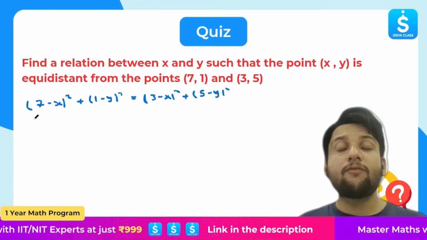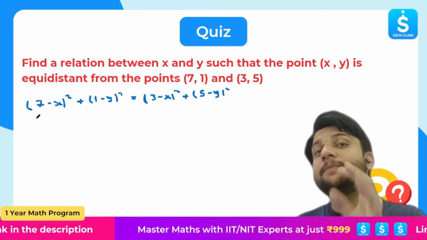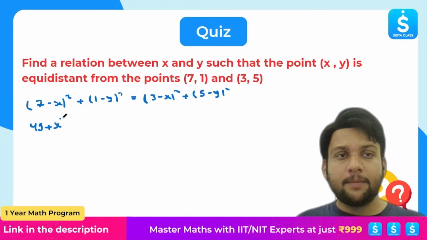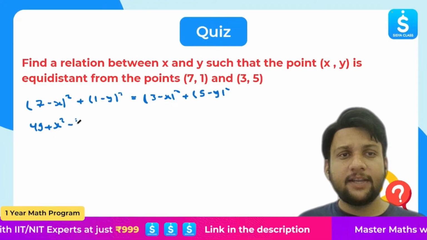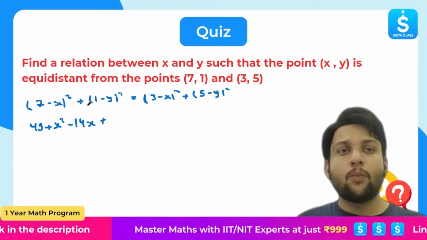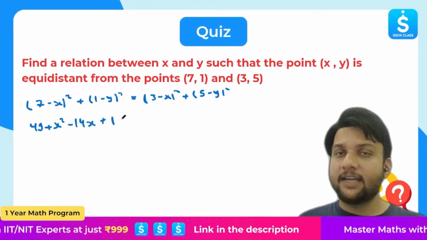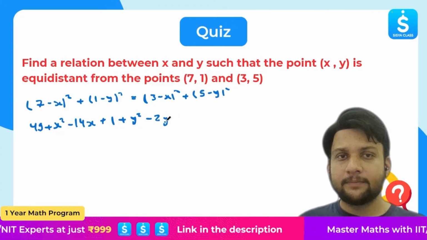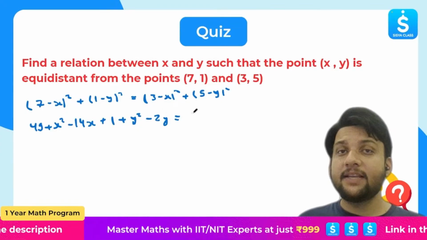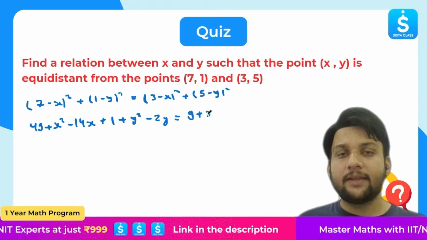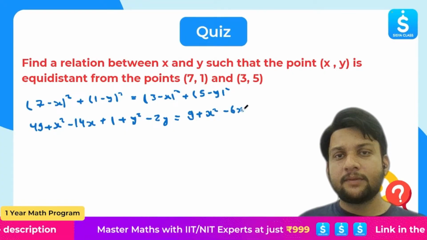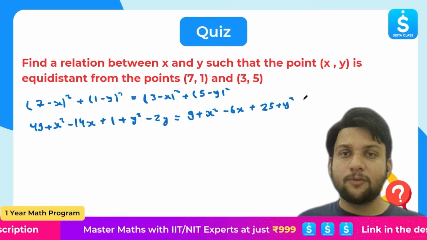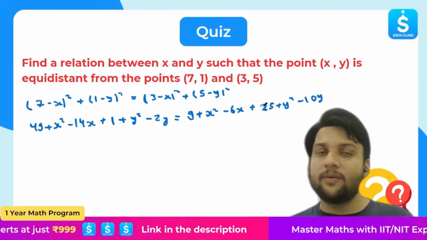Let's open. What is the identity a minus b whole square? a square plus b square minus 2ab. So I will get 7 square, that is 49, plus x square minus 2 times 7 times x, that is 14x. Plus 1 minus y whole square, what will it be? 1 square, that is 1, plus y square, minus 2 times 1 times y, that is 2y. This is equal to 3 minus x whole square, which is 9 plus x square minus 6x, plus 5 square, which is 25, plus y square, and 2 times 5 is 10, so minus 10y.